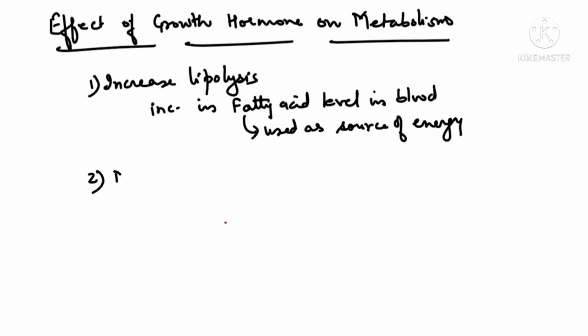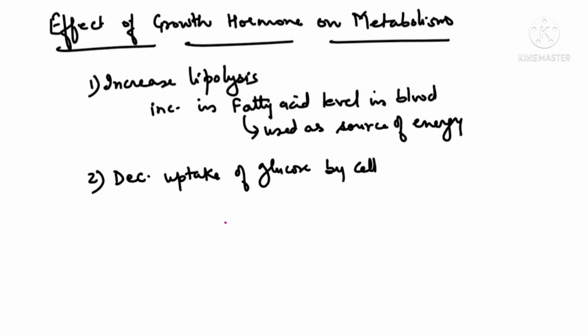So the second effect is it decreases uptake of glucose by cell. So cells are not able to take the glucose because it is leaving the glucose for the neurons, because neurons cannot use any other substrate. They can use only glucose. So as a result, the blood glucose level is increasing because it decreased the uptake of glucose by cell.